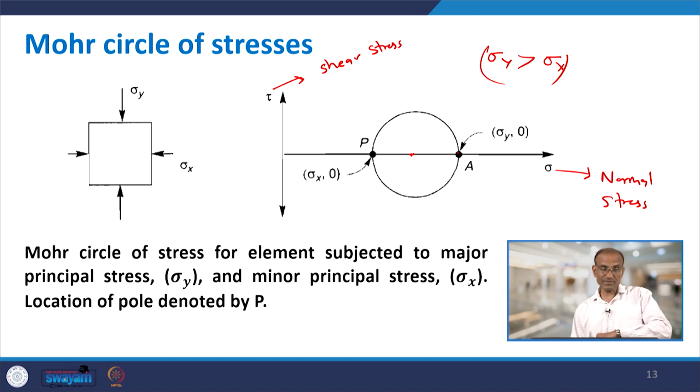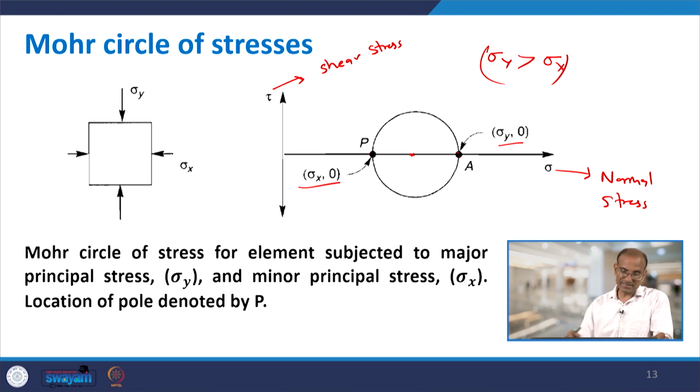So, the coordinates of the stresses acting on the horizontal plane are sigma y, 0, because the shear stress is 0 here, and similarly sigma x, 0. So, what we do, if you have these 2 points, then the center will be in between, and using this you can draw the circle. So, this is the Mohr circle of stress for an element with major principal stress sigma 1, which is sigma y, and minor principal stress sigma x.